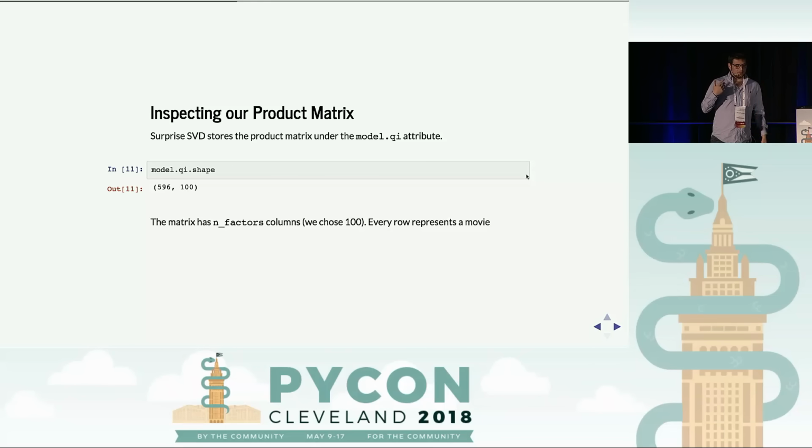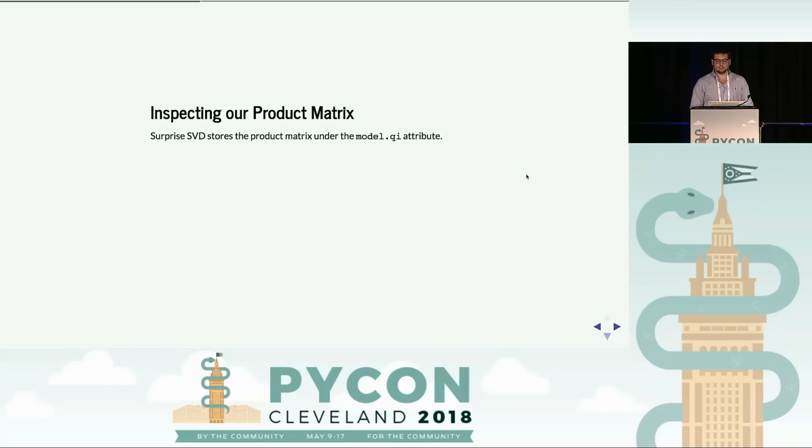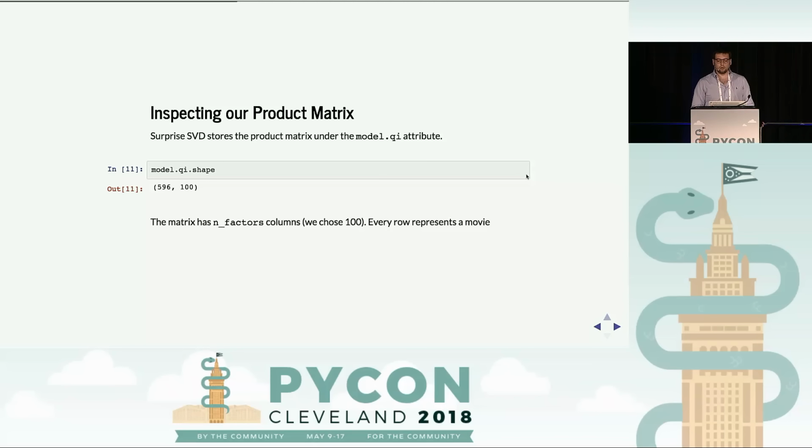As you can see, this matrix has 596 rows and 100 columns. Why is that? Well, there are 596 unique movies in our ratings, and every movie now has these 100 latent features.